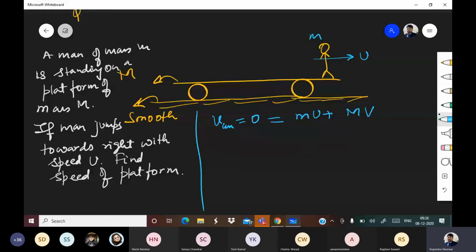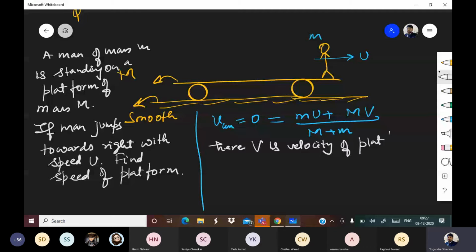I am assuming that the platform will move with velocity capital V after the man jumps, upon capital M plus small m. Here, capital V is the velocity of the platform after the man jumps.